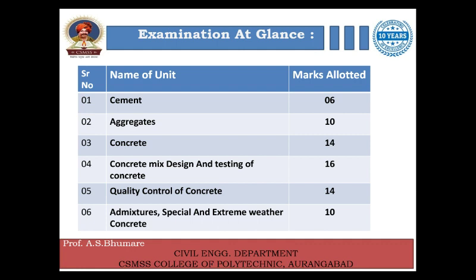Fifth, quality control of cement concrete, is 14 marks, and the last one, admixture, special and extreme weather concreting, is 10 marks. This whole distribution is about 70 marks, so you will have the end semester examination for 70 marks.